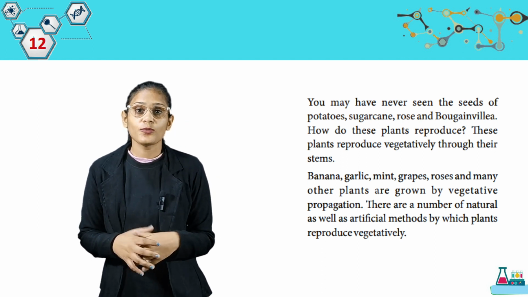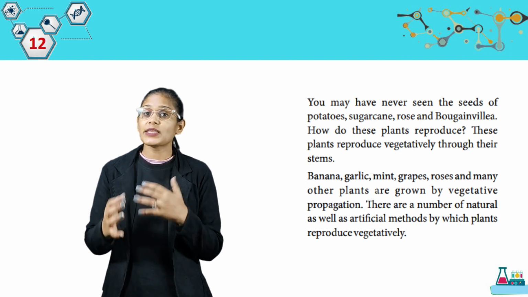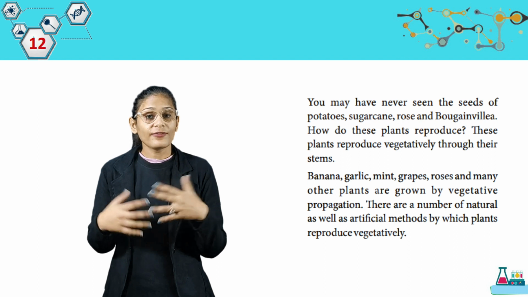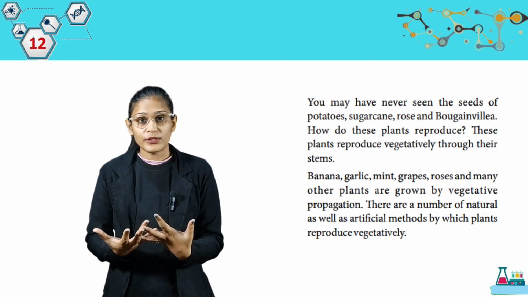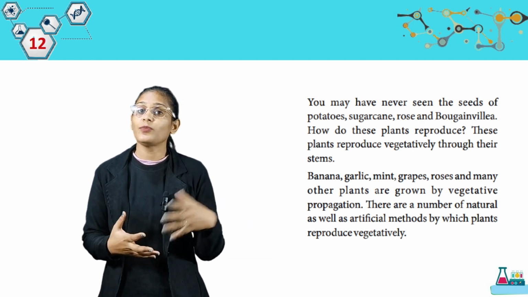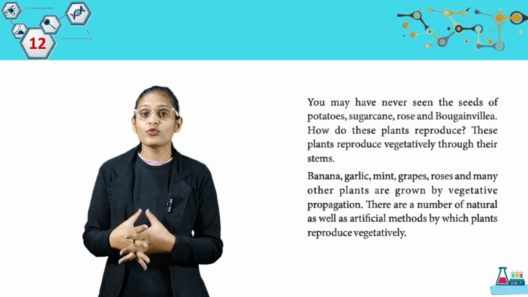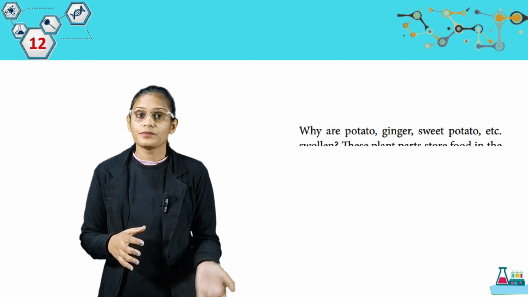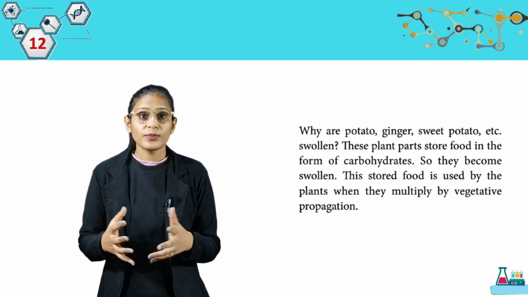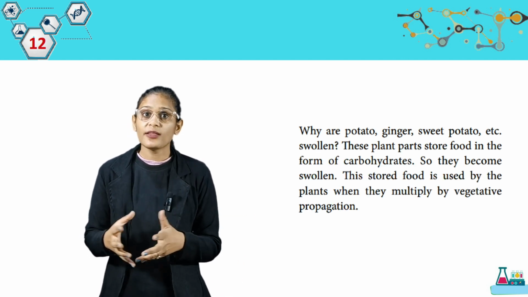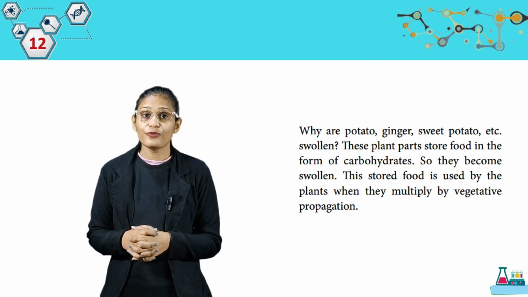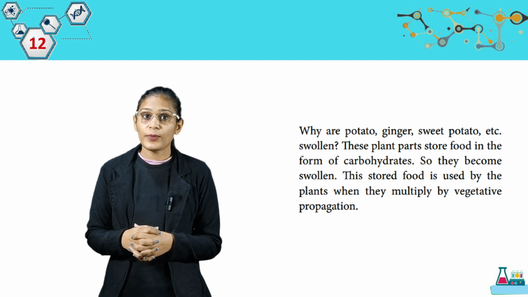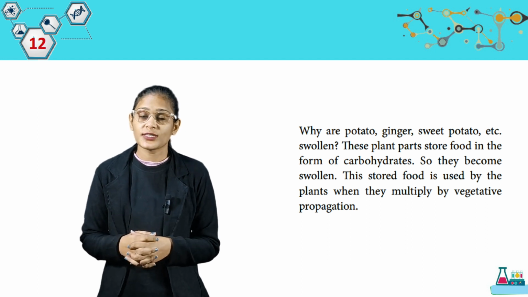So students, in vegetative propagation, from any part of a plant, like the stem or the leaves or the root, we get a new plant. Like our sugarcane and potatoes, through what do we reproduce all these? Vegetative propagation. Why are potatoes, ginger, sweet potato, etc. swollen? These plant parts store food in the form of carbohydrates, so they become swollen. This stored food is used by the plants when they multiply by vegetative propagation.